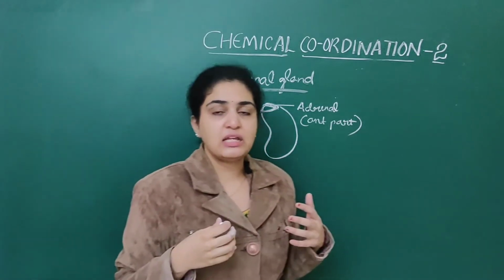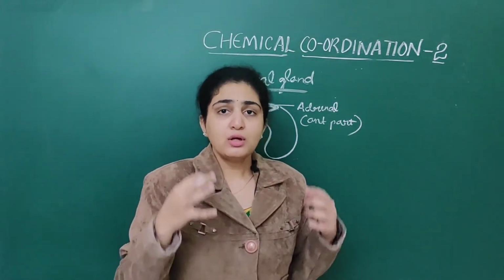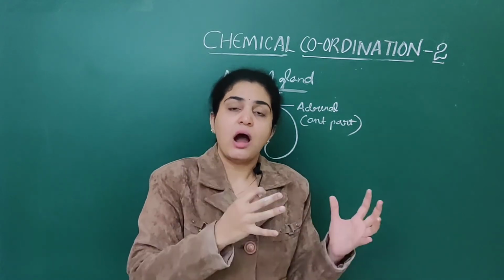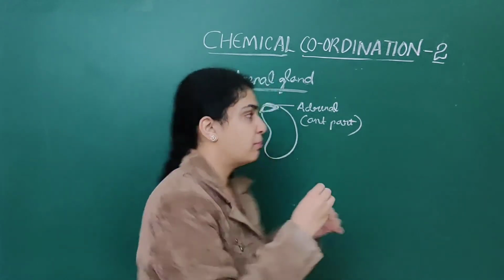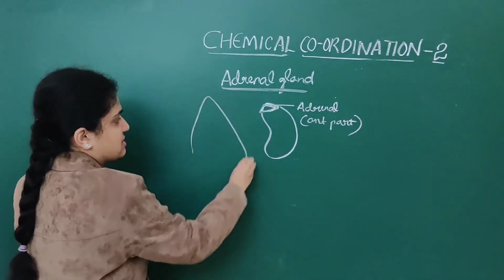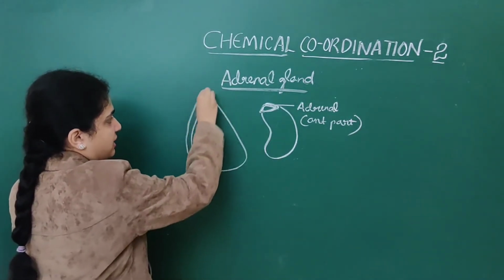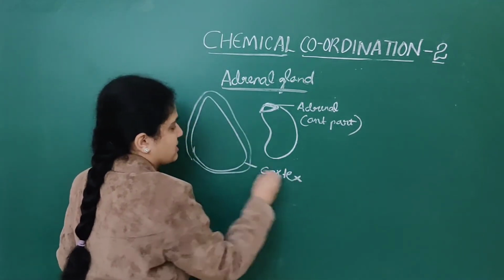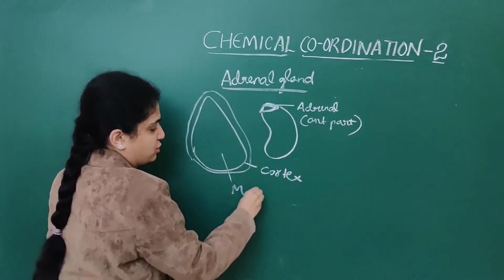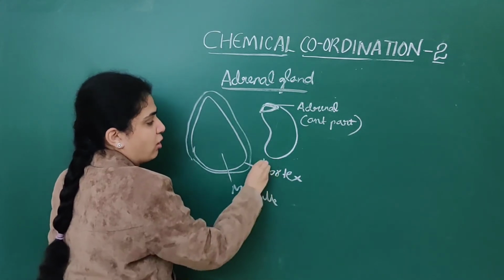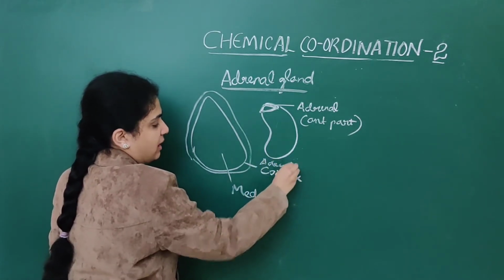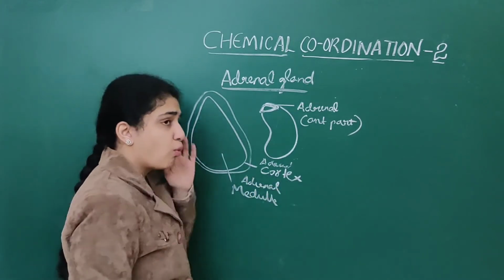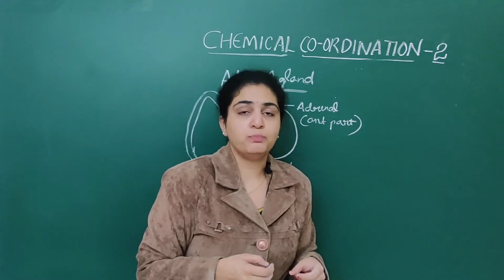This adrenal gland is divided into the outer cortex as well as the inner medulla. Suppose this is the adrenal gland: outside it has the adrenal cortex and inner side it has the medulla. This is called the adrenal cortex and this is called the adrenal medulla. So what will this adrenal cortex do?